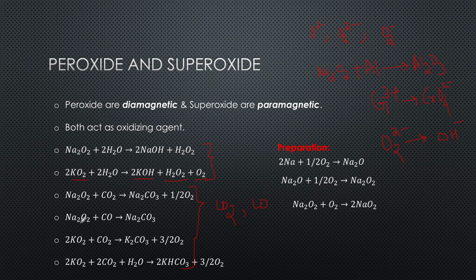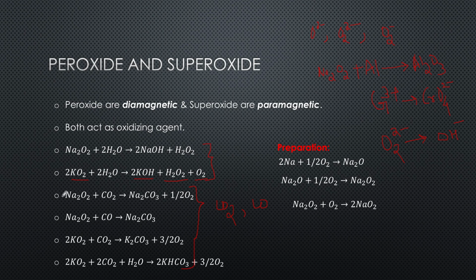Similarly, peroxide reacts with carbon monoxide to form the corresponding carbonate. This application, where it absorbs carbon dioxide and carbon monoxide, is used in submarines and confined spaces to remove these toxic gases.